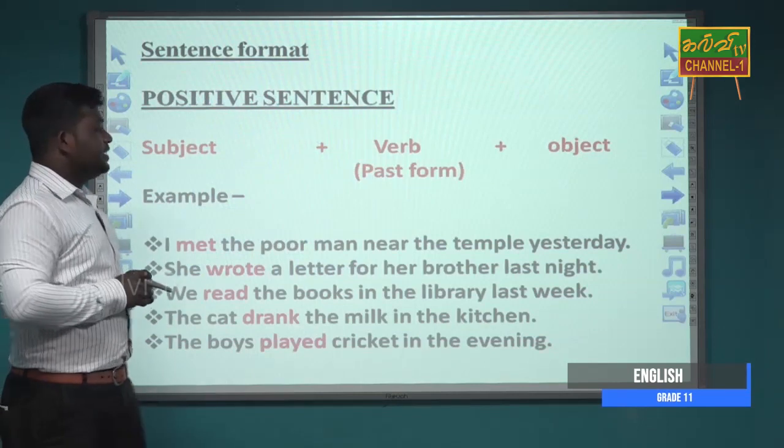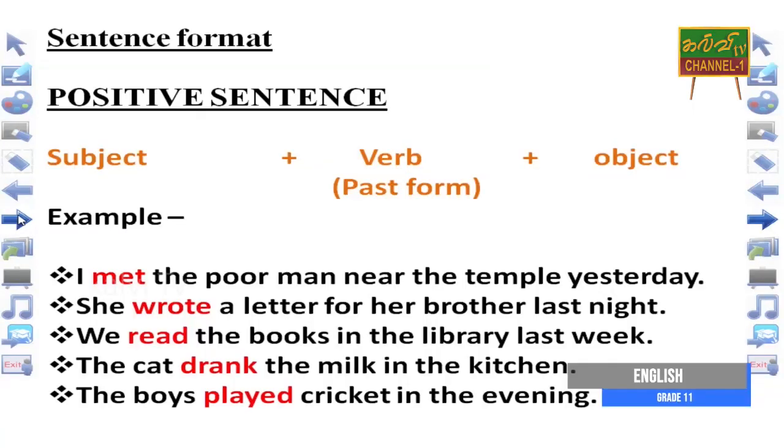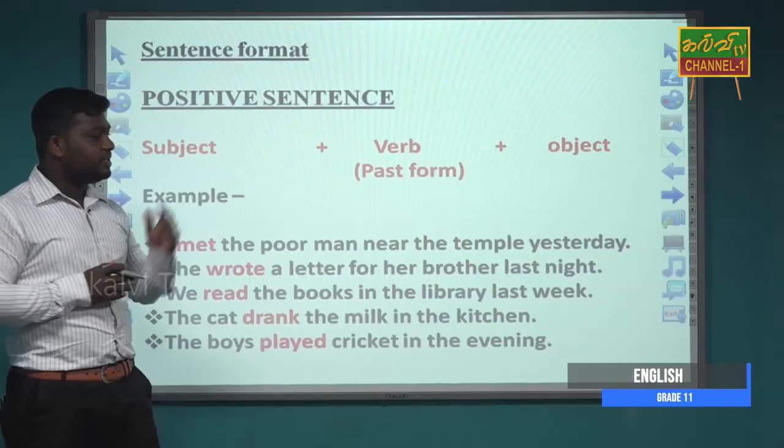So here's the sentence format for simple past. We can make sentences in simple past in two ways: with the help of a verb and with the help of a helping verb. When we make sentences with the help of a verb, we can't use a helping verb there.